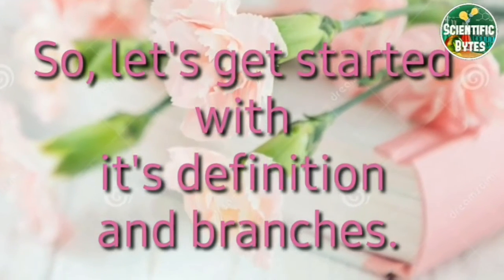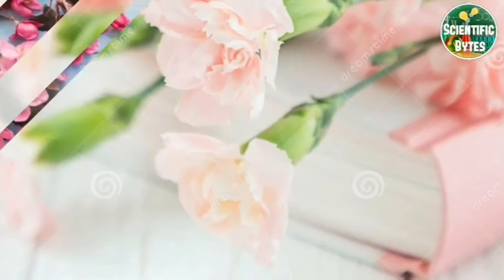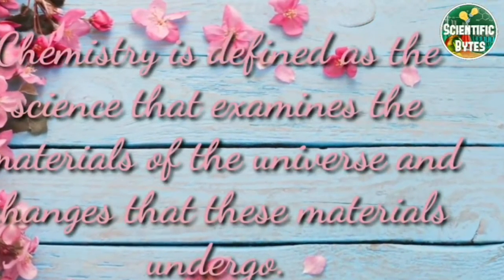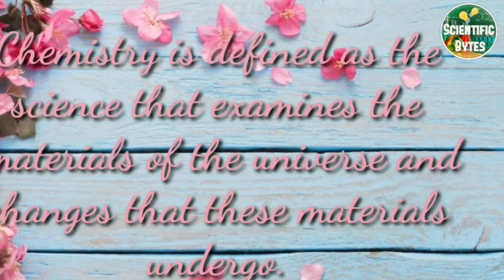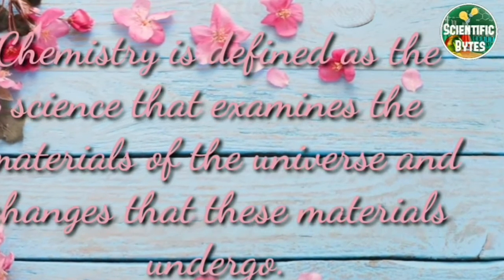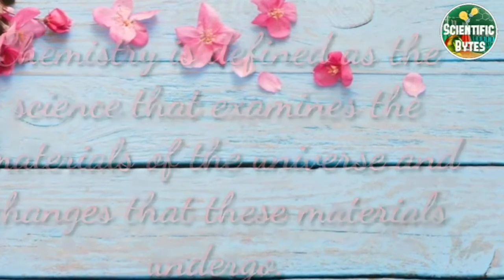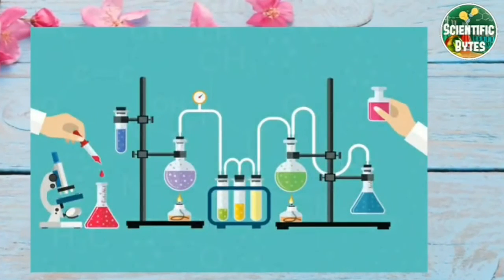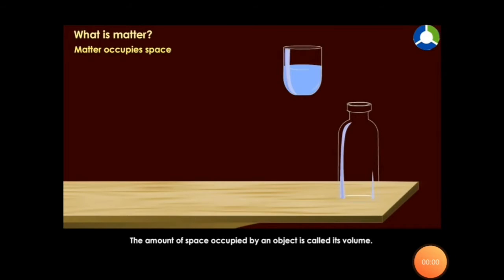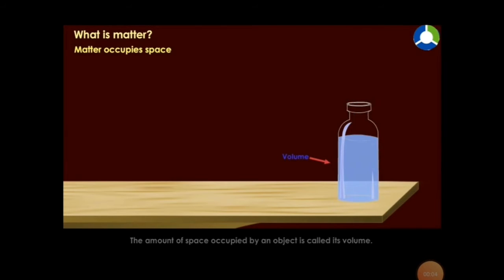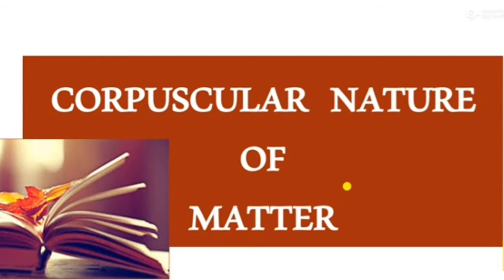Starting with the definition of chemistry, the definition says that chemistry is a branch of science that examines the material of the universe and changes that these materials undergo. You need to understand the word material and matter for a better understanding. You might know what is matter. Matter is something that occupies space and has some mass. For example, water in a bottle has a mass and occupies space, so it is a matter.